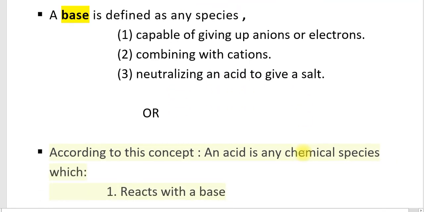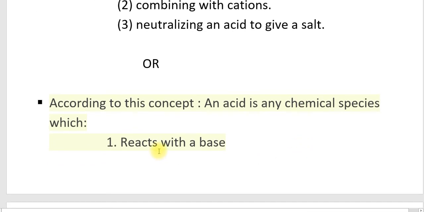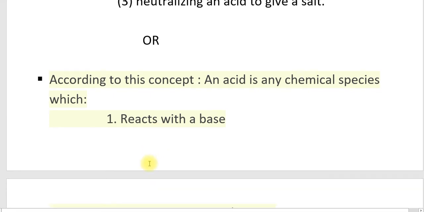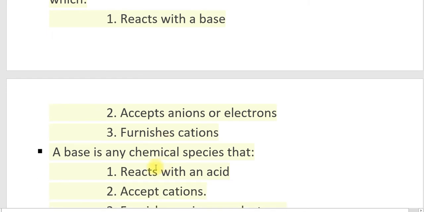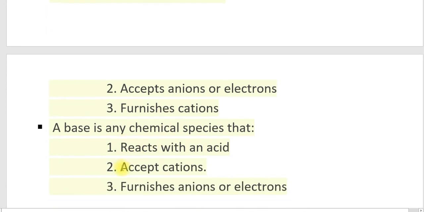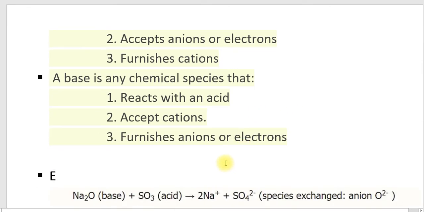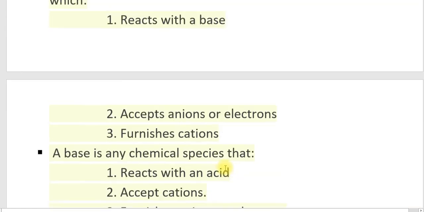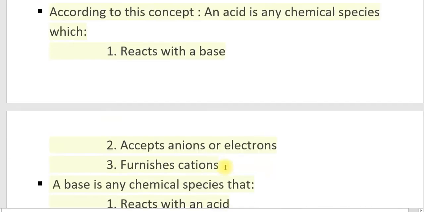Otherwise we can explain this concept as follows. An acid is a chemical species which can react with a base, or accept anions or electrons, or furnish cations. Or we can say that a base is any chemical species that reacts with an acid, or accepts cations, or furnishes anions or electrons. Go through both these definitions and study whichever is simpler for you.